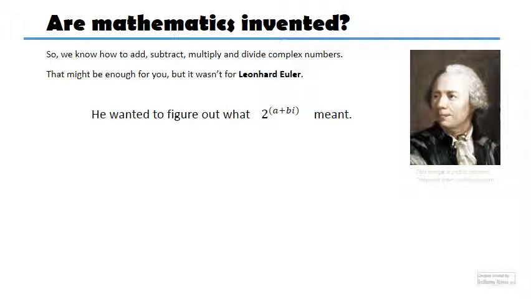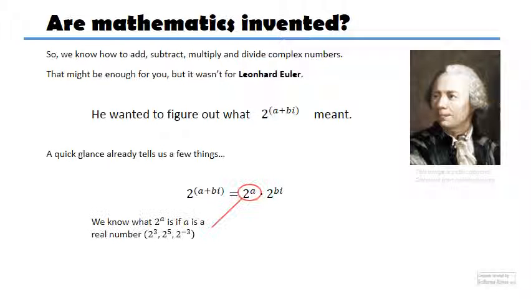So if we look at the idea of 2 to the power of a complex number, so 2 to the power of a plus bi, where a is the real part and b is called the imaginary part. Before we set out to think like Euler thought, let's just break that up for a minute and realize that this thing is just going to be this thing. And 2 to the power of a is just going to be a real number. What I'm really going to have to figure out is 2 to the power of bi. That's going to be what's really important here.